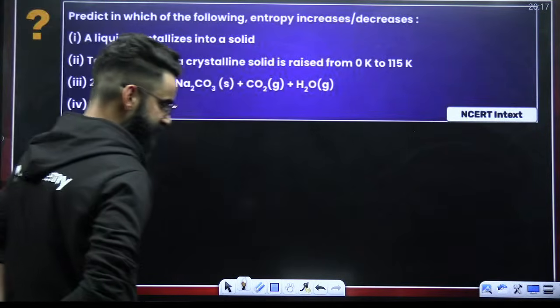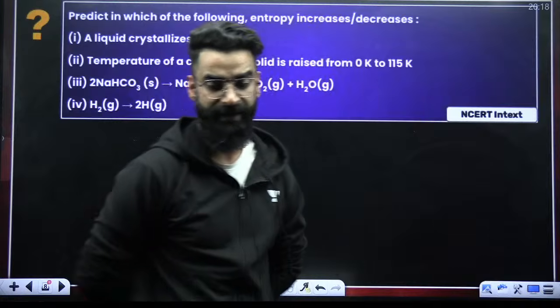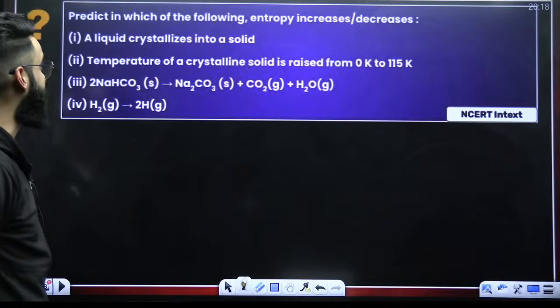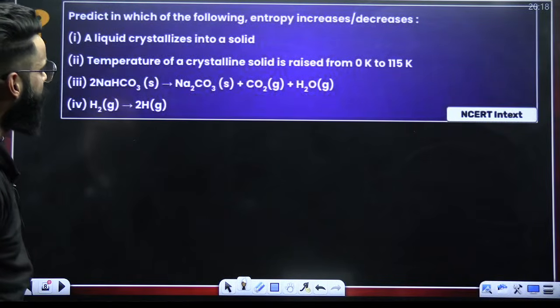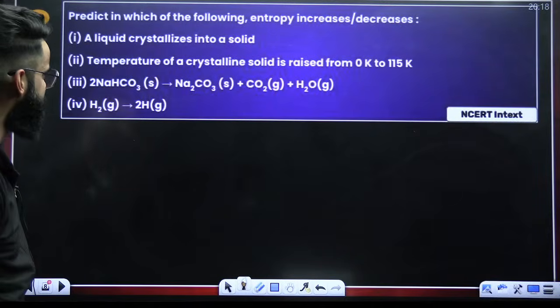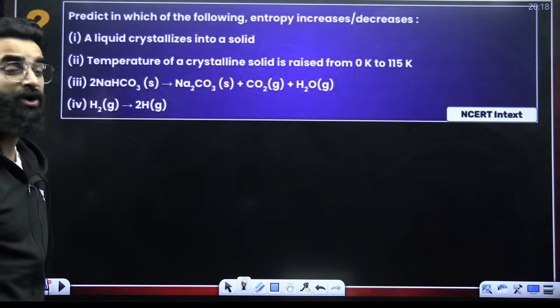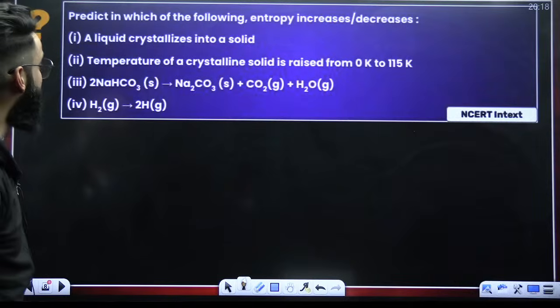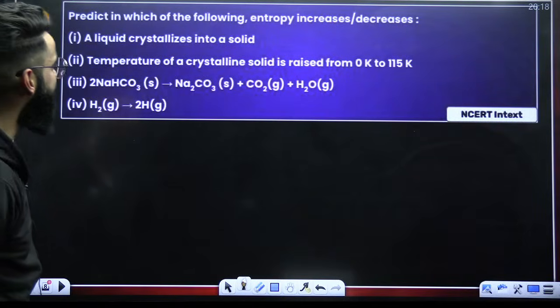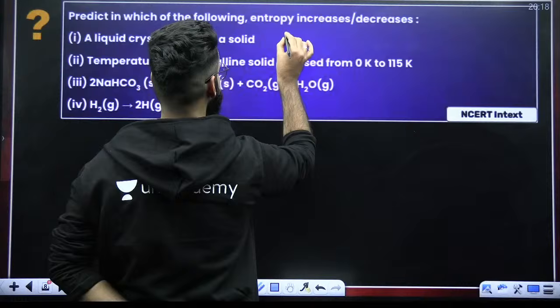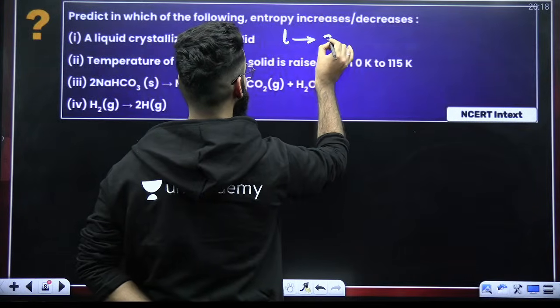Look at one more question, guys. Read the question carefully and try to solve it. It's a simpler one. Predict in which of the following processes entropy increases or decreases. The first process is saying that a liquid crystallizes into a solid, that is, liquid is getting converted into solid.